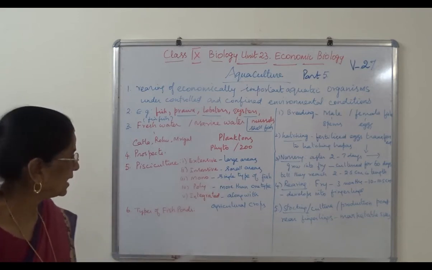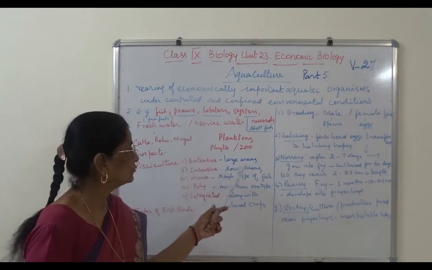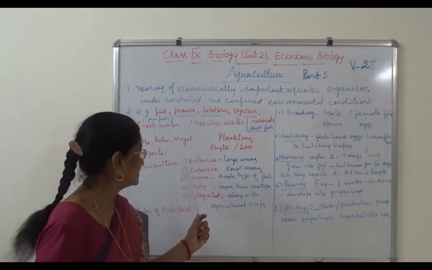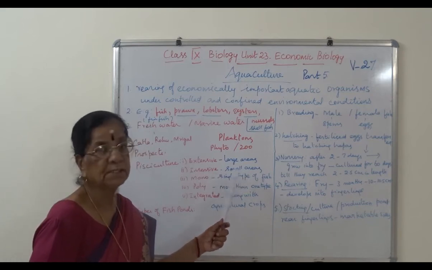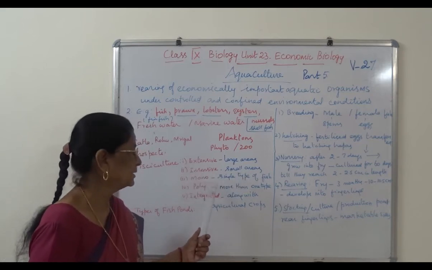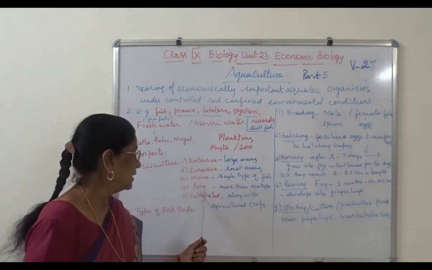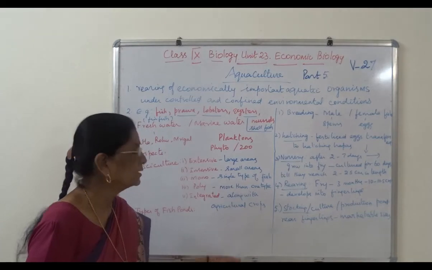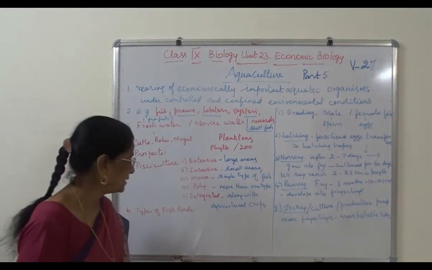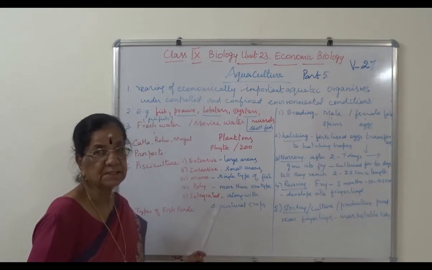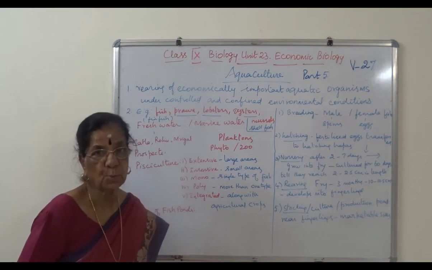What do we know as extensive pisciculture, culturing of fishes in large areas, intensive fish culture, culturing in small areas, and monoculture, a single type of fish can be cultured, and polyculture, more than one type of fish can be cultured. And finally, integrated pisciculture, that is along with the agricultural crop.